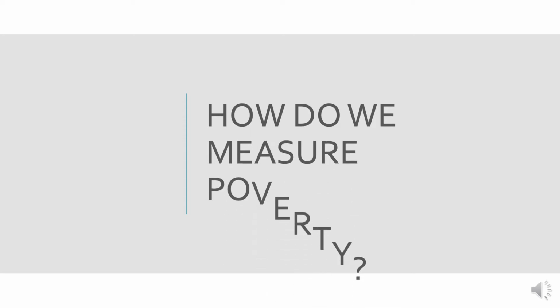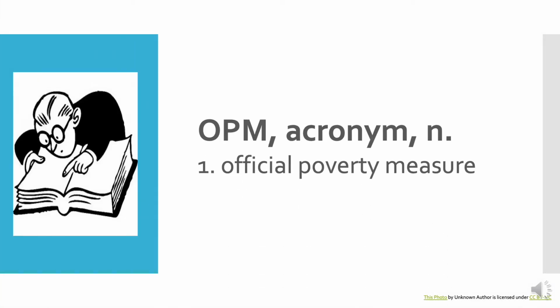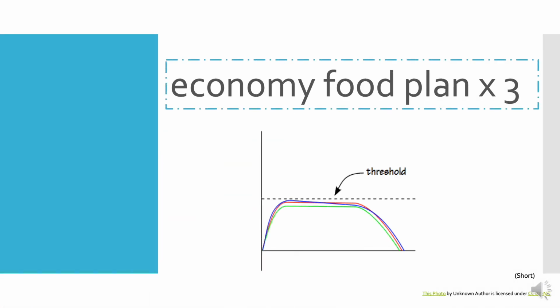So next we'll talk about how to measure poverty. The U.S. currently measures poverty with the official poverty measure, or the OPM. The OPM measures the poverty threshold as the economy food plan times 3.